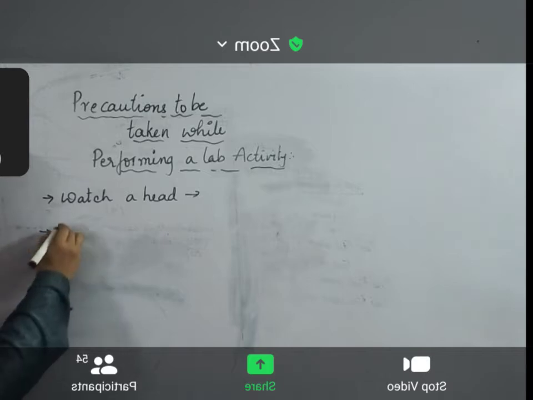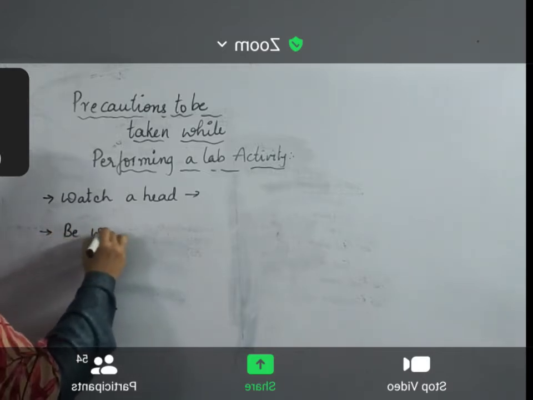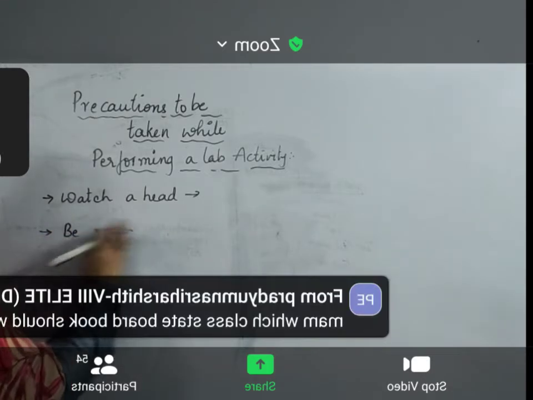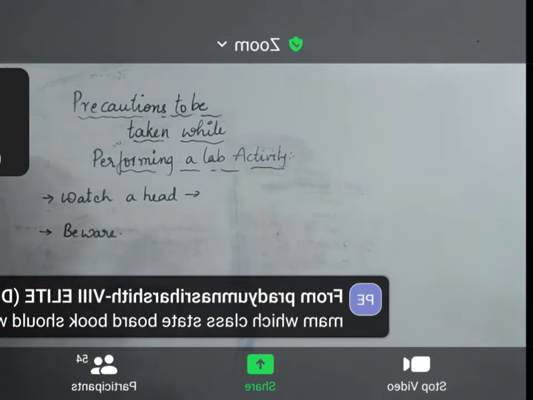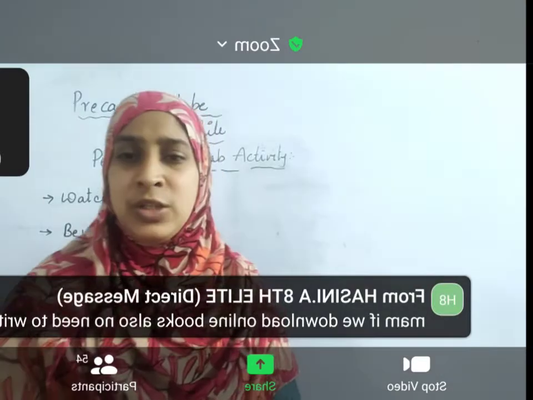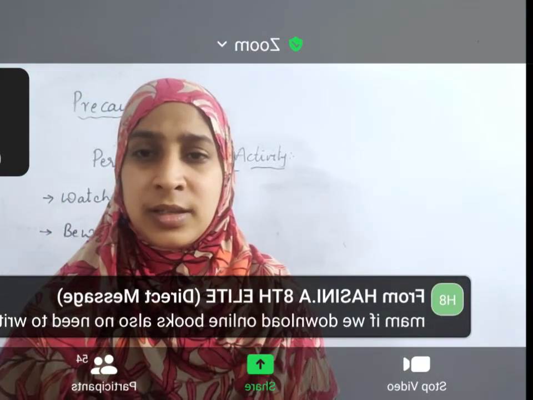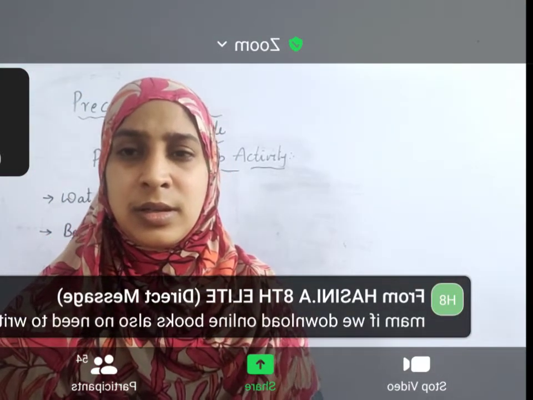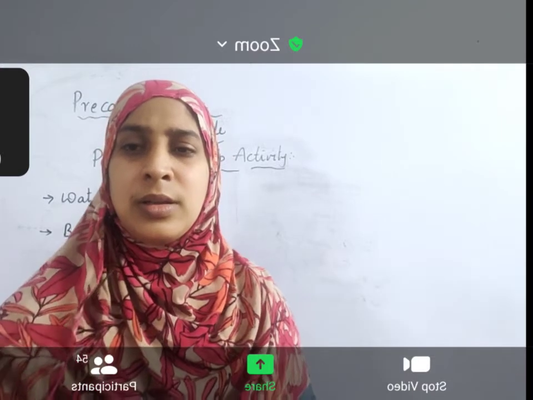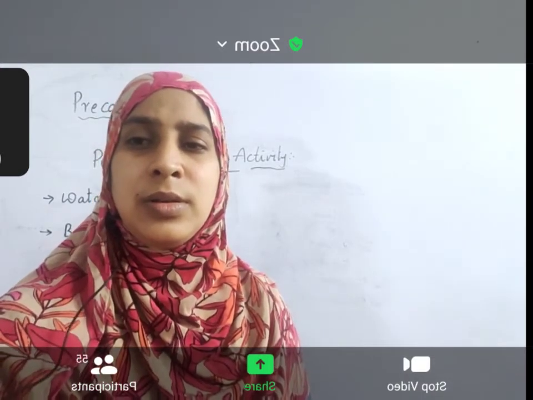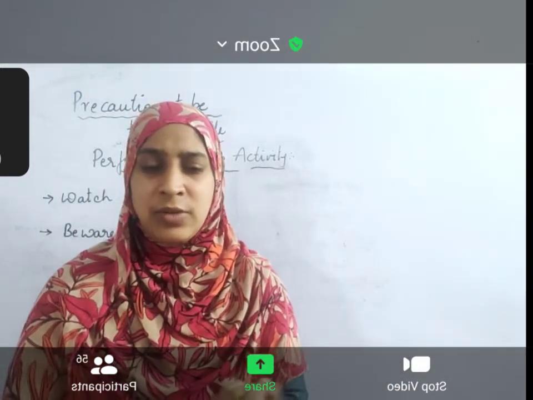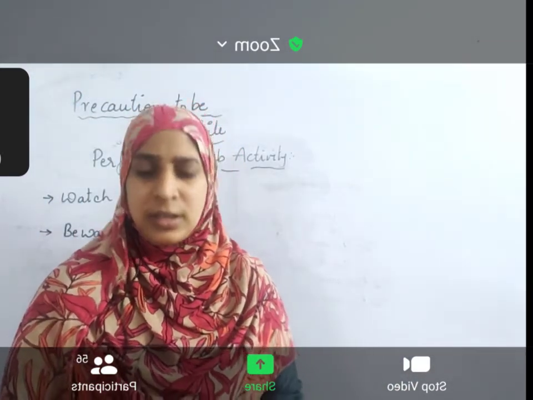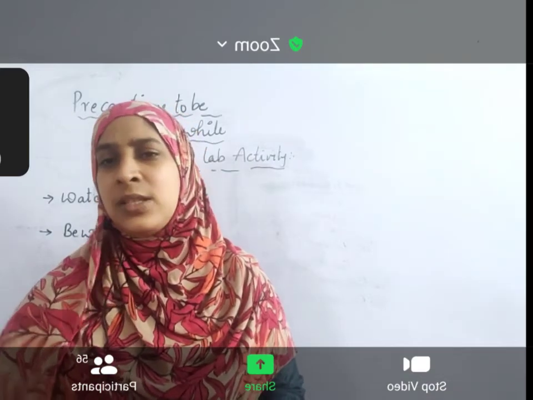Next thing is beware. Sometimes you are wearing a full sleeves dress. When you are wearing a full sleeves dress, there may be a chance that it will hit other things which are on the table, and glass things may fall down.